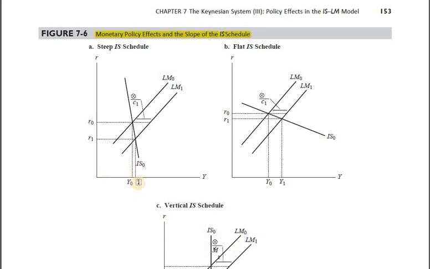The increment is just a tiny one from Y0 to Y1. But here in picture number two, where the IS is really flatter, the income has gone up tremendously from Y0 to Y1. Why? Because the moment the interest rate comes down, investment gets boosted, and investment demand in the economy increases exponentially. Just to make things simple, because we have to talk in a relative sense, investment demand increases exponentially, and that's how income also increases to a very good level. This is point number two.